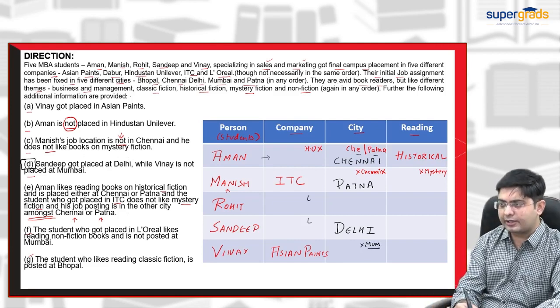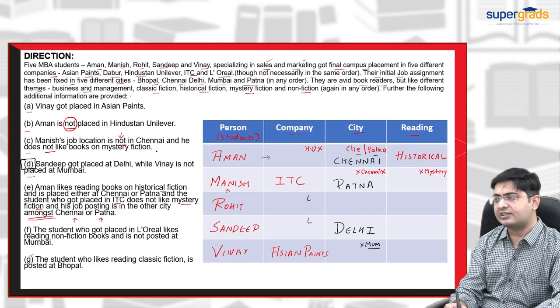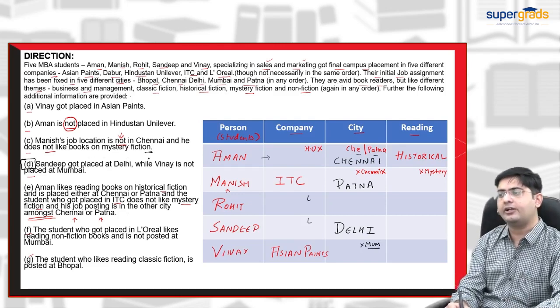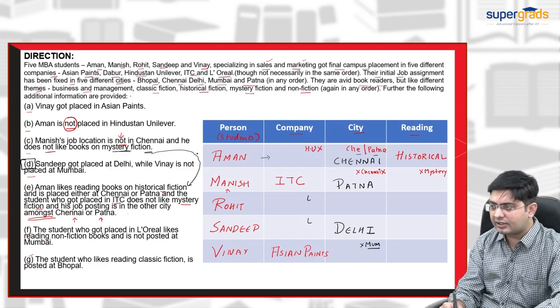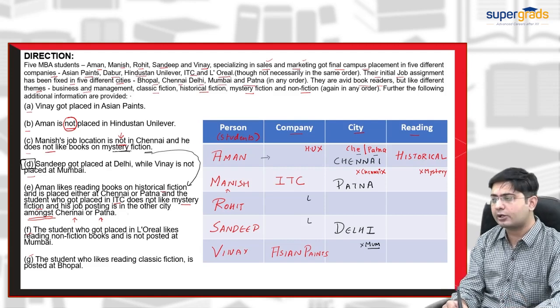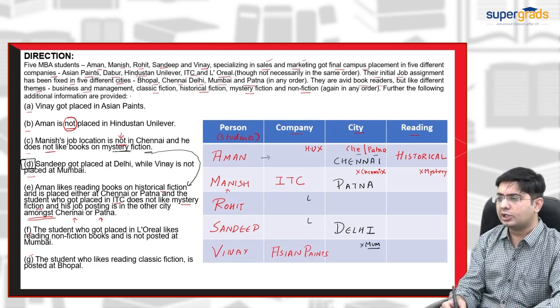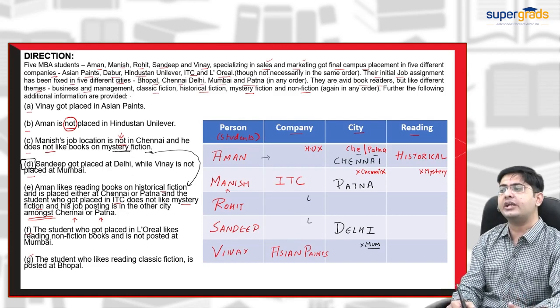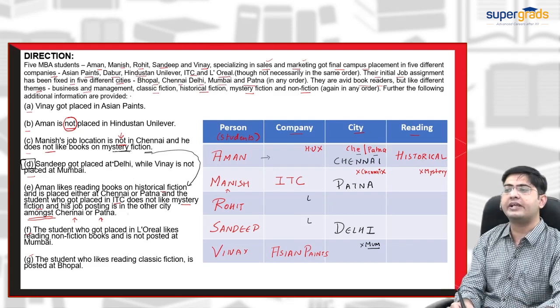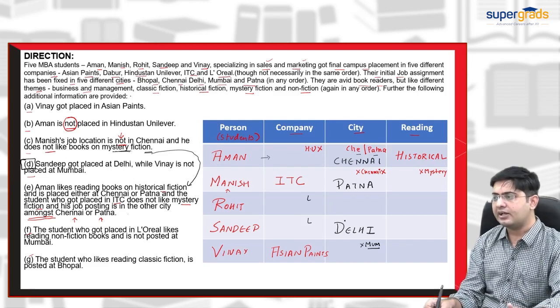So from this D clue, what I have done: I have used the C clue and then jumped to the E clue and missed the D clue, because there is some link. Mani's job location is not Chennai and he does not like mystery fiction. And the E clue is also related: the ITC person does not like mystery. So C and E are somewhat related to each other. So I jumped from C to E and missed D. Now I am implementing the D clue: Sandeep got placed at Delhi while Vinay is not placed at Mumbai.